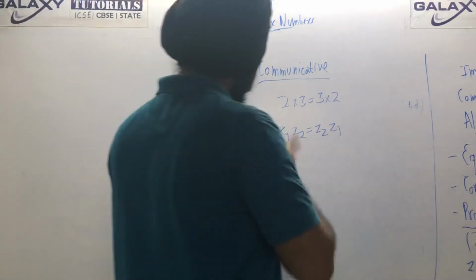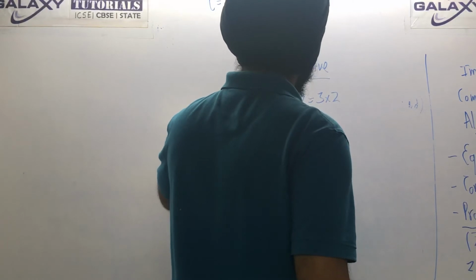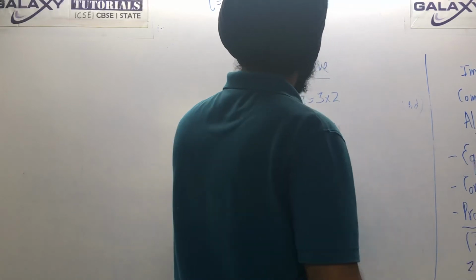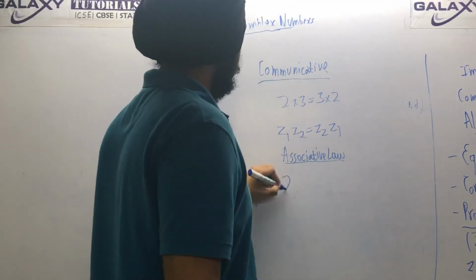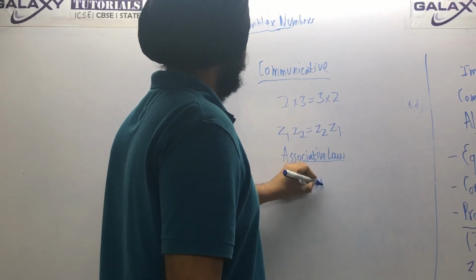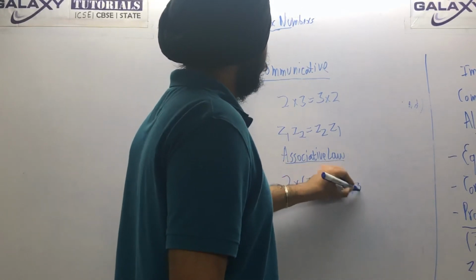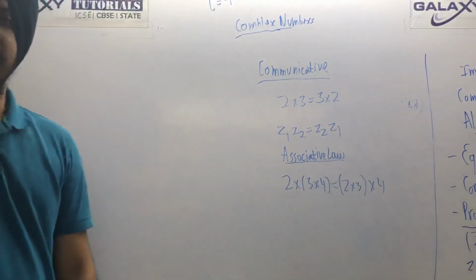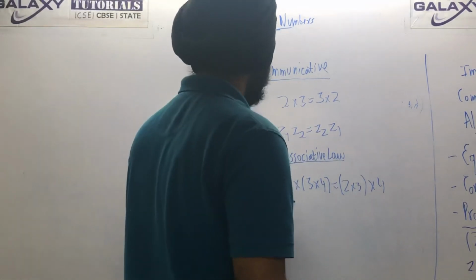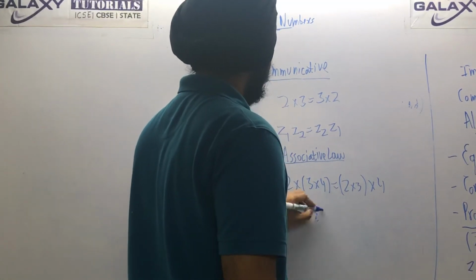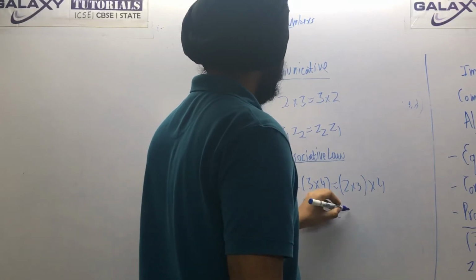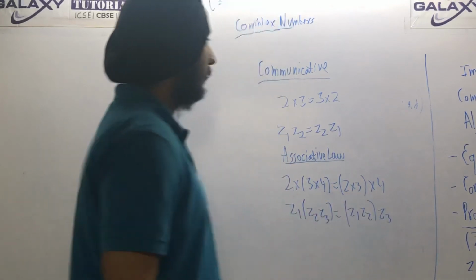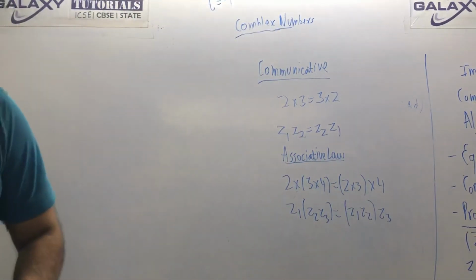Okay, next thing is associative. That will be 2 into 3 into 4 is equal to, you know that this will give you the same answer. Okay, so the same is applicable to complex numbers also. So (z1 into z2) into z3 is equal to z1 into (z2 into z3). The associative law is also applicable to complex numbers.